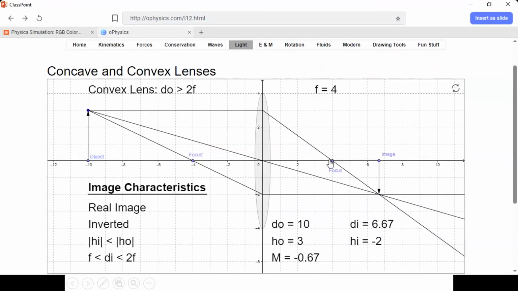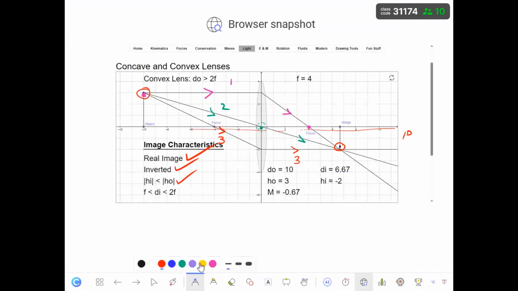So what is the focal point here? 4, yes? And I place my object at -10. What does it mean? It means that the distance is outside of the center of curvature. If the focal point is 4, what is the center of curvature? It is 8. When you place the object at 10, it means that you are placing your object outside of the center of curvature. Where is it exactly? It is going to be here.